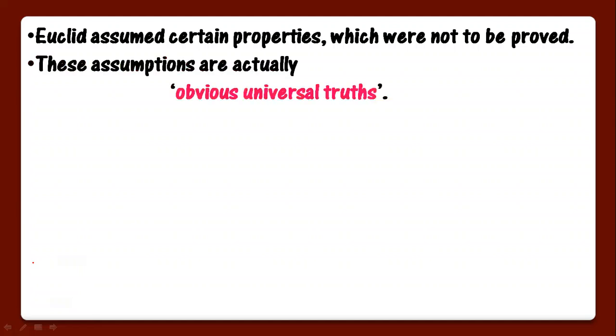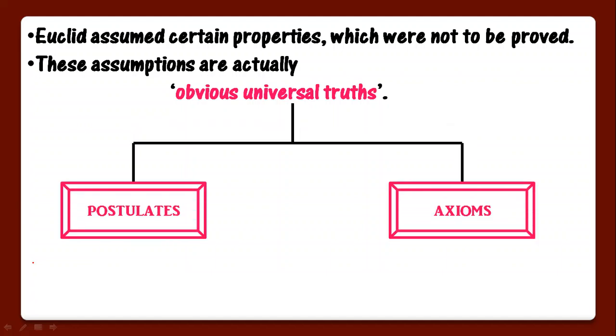These assumptions are actually obvious universal truth. इन्हें prove करने की जरूरत क्यों नहीं थी? Because they are very obvious. ये universal truth थे अपने आप में. Obvious universal truths can be divided into two types. What are these? First is postulates and the other one is axioms. So we'll discuss the meaning of postulates and axioms in this part.